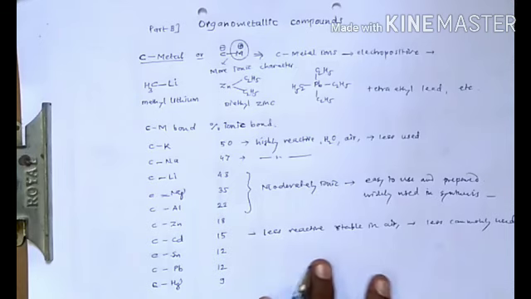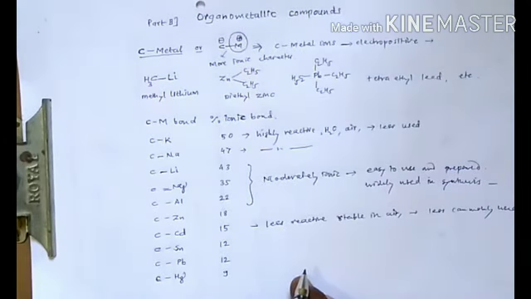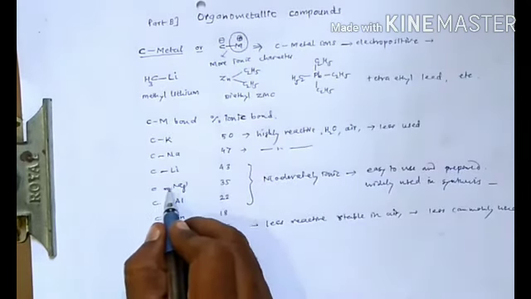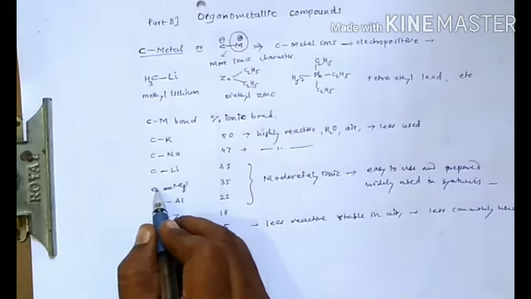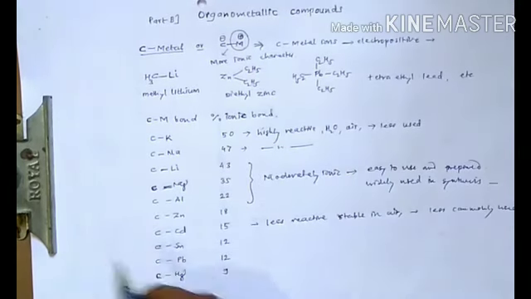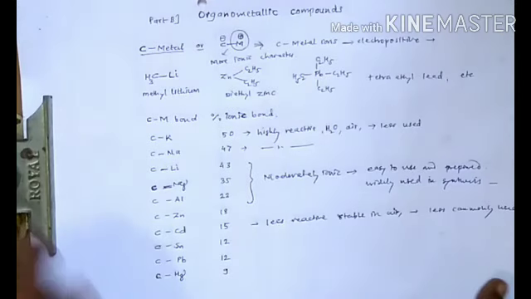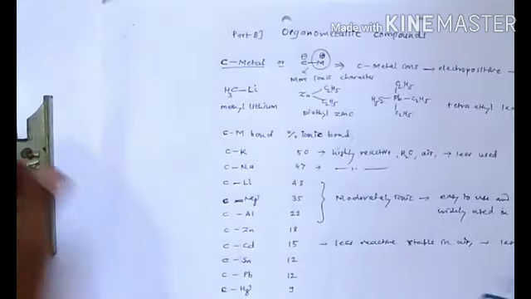Okay, so now let me start with the organomagnesium compound, which is commonly known as Grignard reagent, and it is the most popular organometallic compound as far as organic chemistry is concerned.